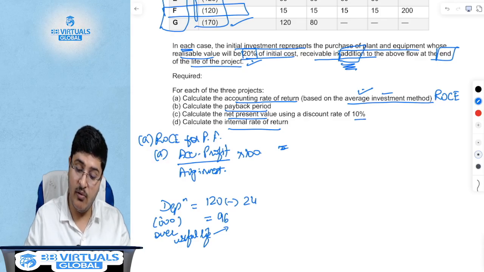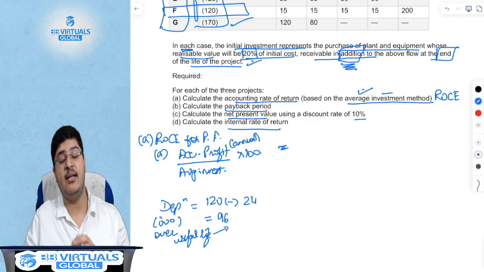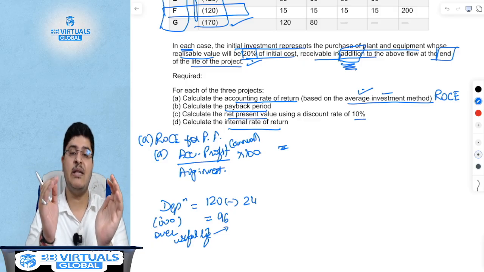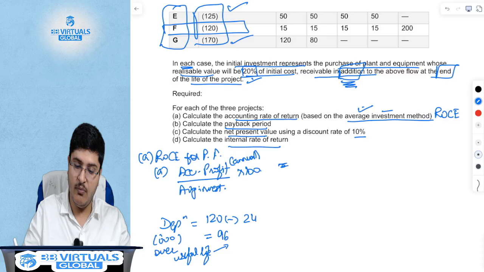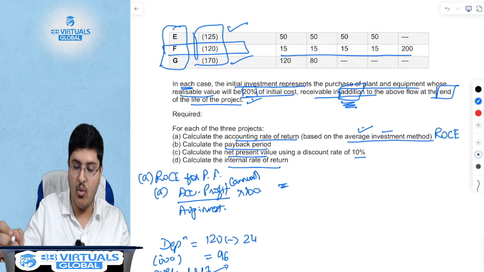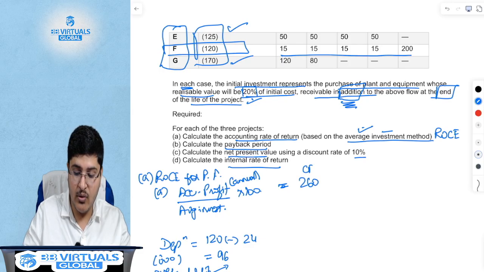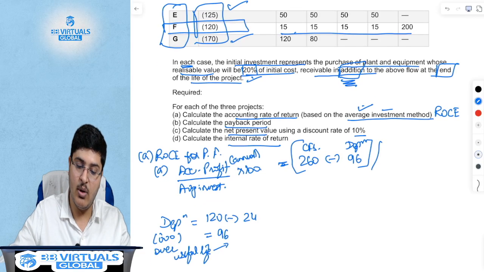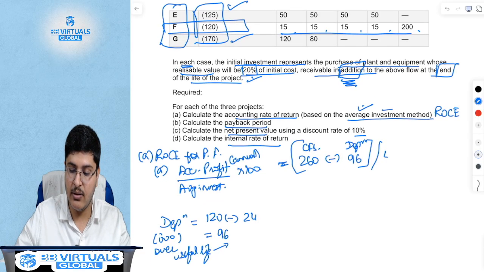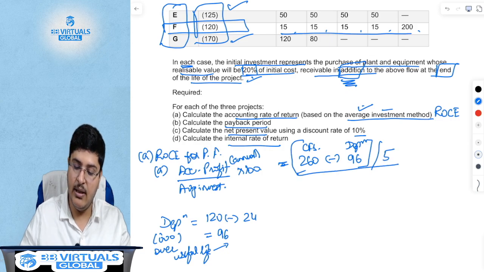What is your accounting profit? Remember, this accounting profit is annual profit, but we had discussed that in case multiple years are given, you can total the cash flows, you can total the depreciation, the total cash flows less total depreciation. What is the total cash flows first? 260, 15 fours are 60 plus 200, 260 being your total cash flows minus your depreciation throughout your life of 96. This divided by what is your life? Your life is 1, 2, 3, 4, 5 years. This is your annual profit divided by average investment.